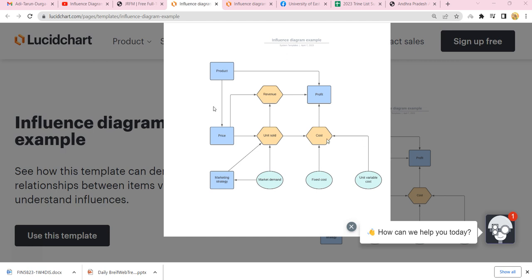Okay, if you take profit as an end component, if you cross check all the arrows, the ultimate arrow is on profit. So profit will be directly influenced by the product and the revenue that it is getting, then cost. These are the three main elements that are influencing the profit. Okay, so this is the influence chart on profit. So product also influences the price. We mean different quality of products and different prices. The price will have influence on revenue and number of units sold.